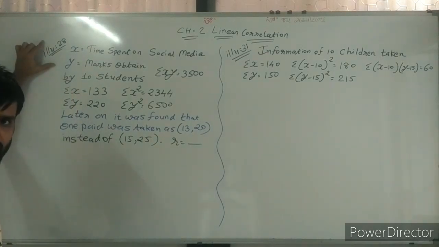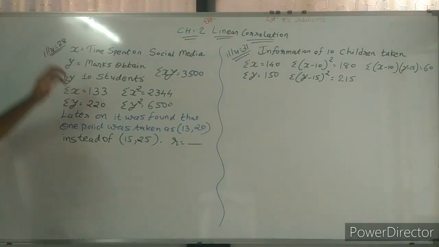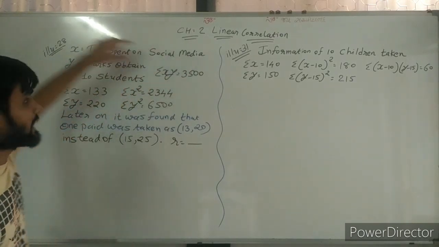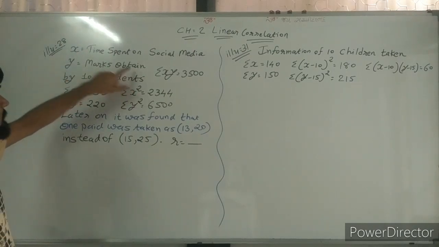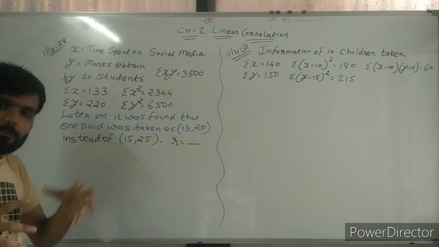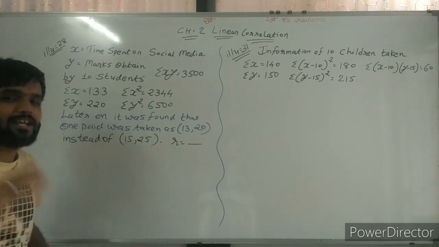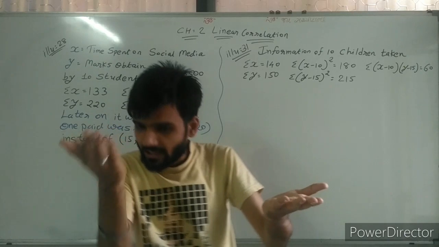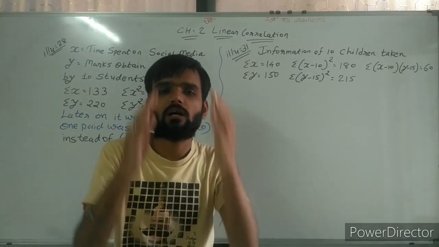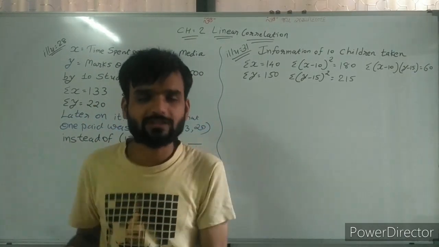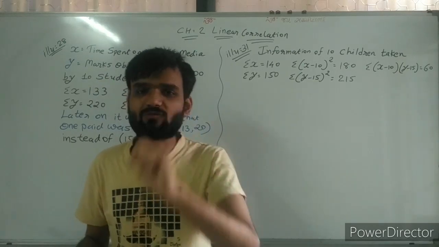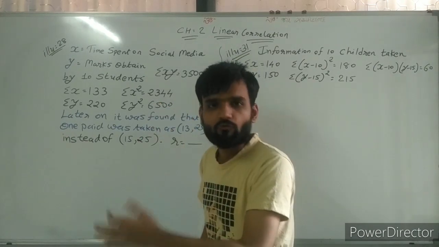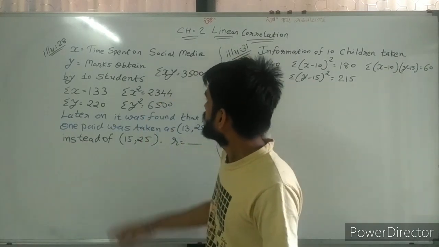Illustration number 28, in which the relation between time spent on social media X and marks obtained by the student Y is given. Generally, if you are spending time on social media, you will get fewer marks because you are not concentrating on study, and that's why here they need to find the relation between the two.